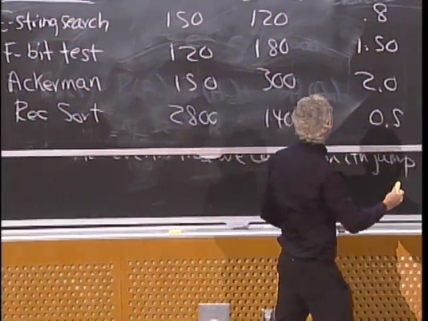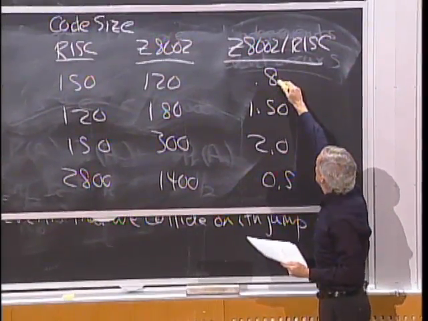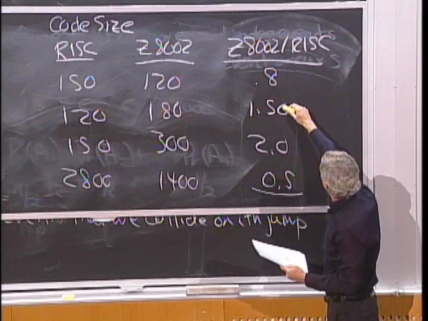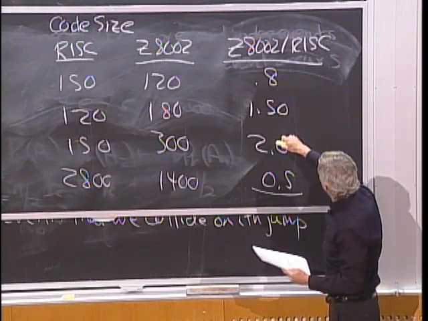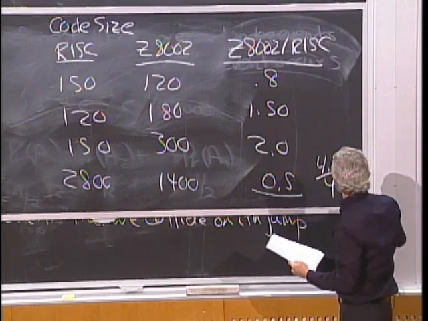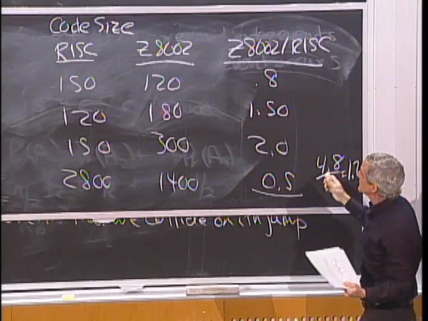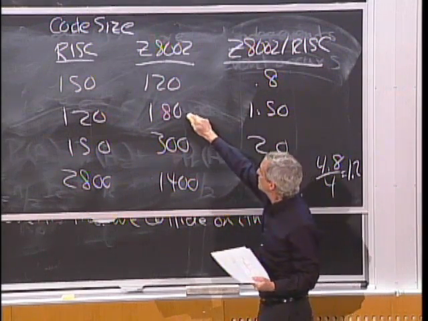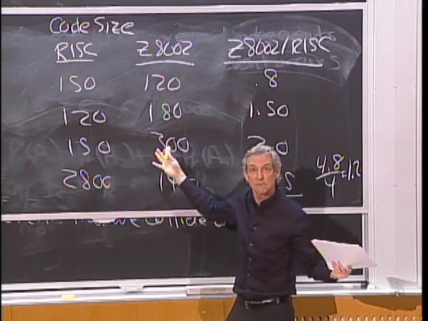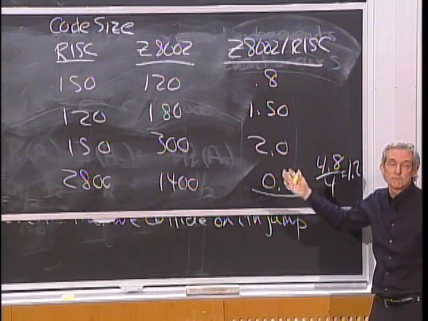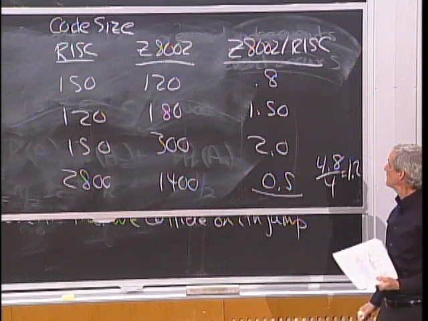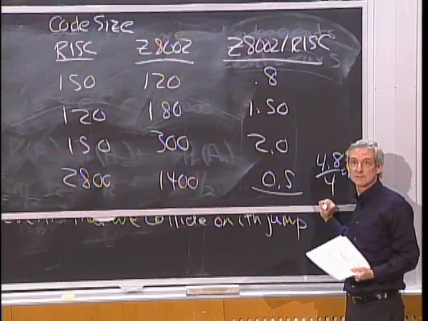But their analysis, what they did is they took the ratio, and then they averaged it. And so when you do this, you get an average of, well, 2.3, 4.3, 4.8 over 4 is 1.2. So the conclusion is that on average, code in this framework is 20% longer than the code on RISC. Therefore, clearly, RISC is a better way to go. Your code, on average, will be shorter. Using the Z8002, on average, the code will be 20% longer. Makes perfect sense, right?